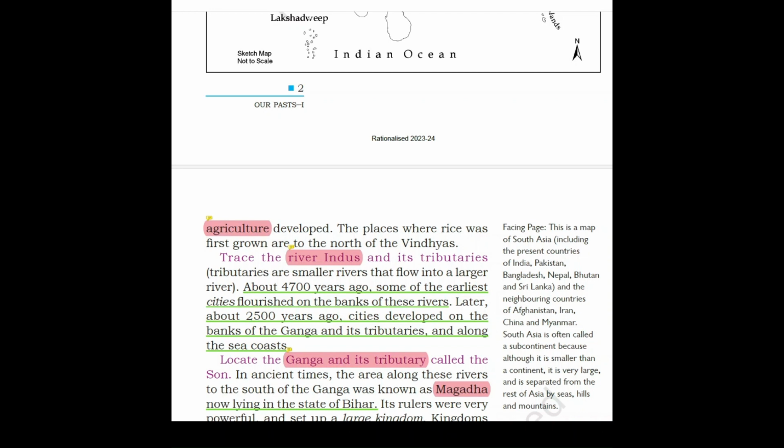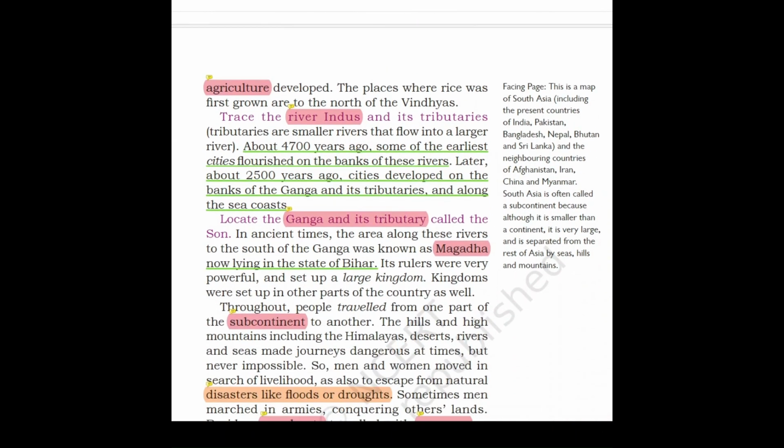Now, in ancient times, the area along these rivers to the south of the Ganga. South of the Ganga means south, means down. So whatever that area is, that's called south of the Ganga, and the area along these rivers to the south of the Ganga was known as Magadha, now lying in the state of Bihar. Now its rulers were very powerful and set up a large kingdom. Kingdoms were set up in other parts of the country as well.